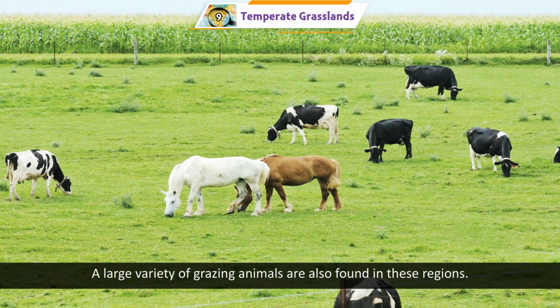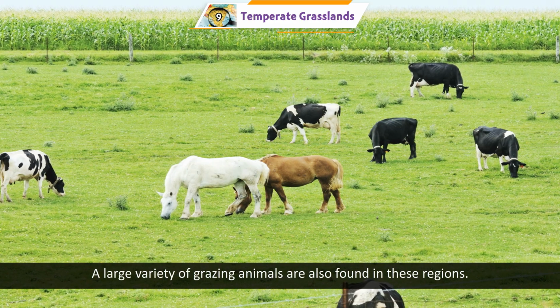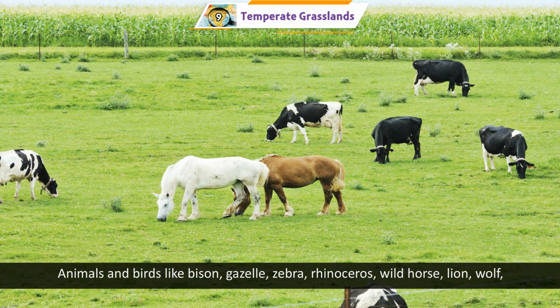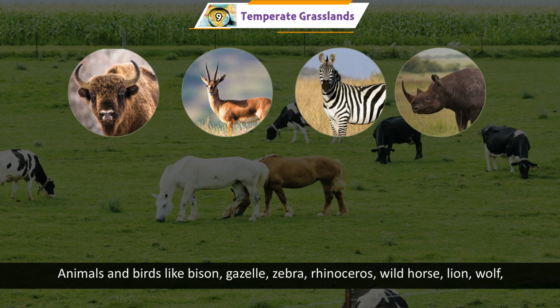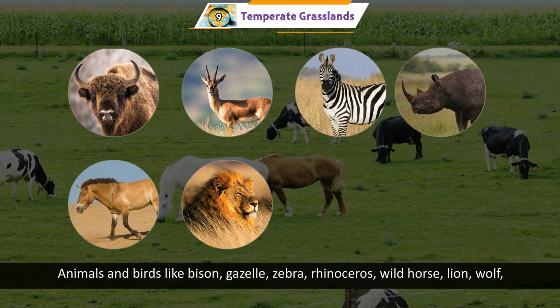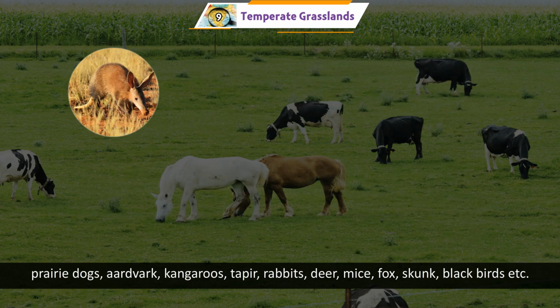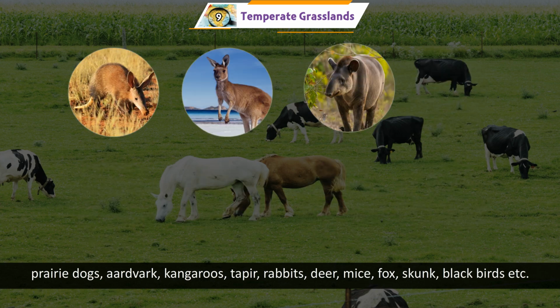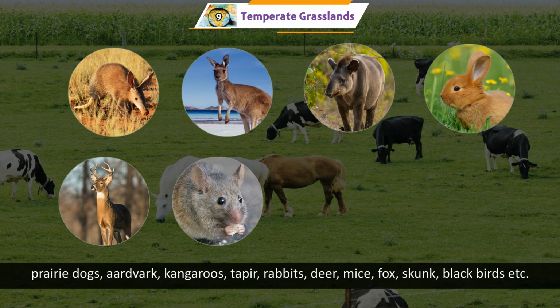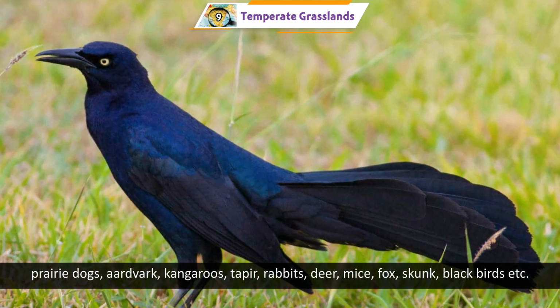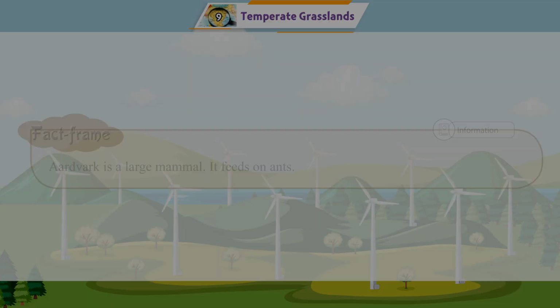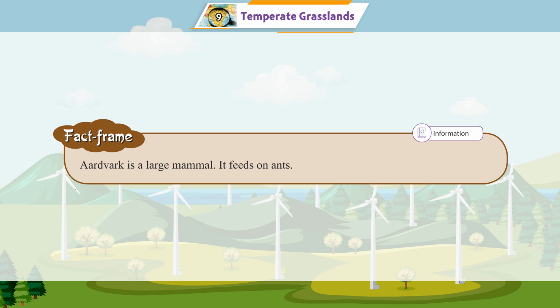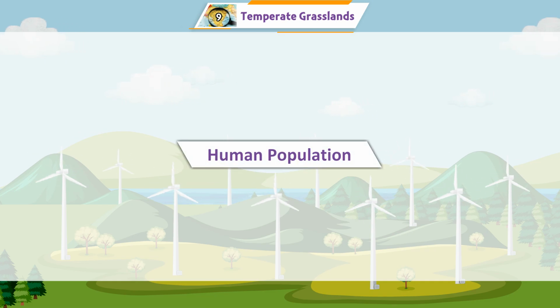Wildlife. A large variety of grazing animals are also found in these regions. Animals and birds like bison, gazelle, zebra, rhinoceros, wild horse, lion, wolf, prairie dogs, aardvark, kangaroos, tapir, rabbits, deer, mice, fox, skunk, blackbirds, etc., are the inhabitants of these grasslands. Fact frame. Aardvark is a large mammal. It feeds on ants.